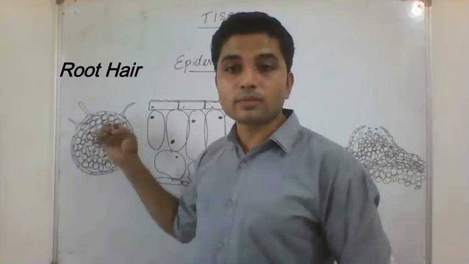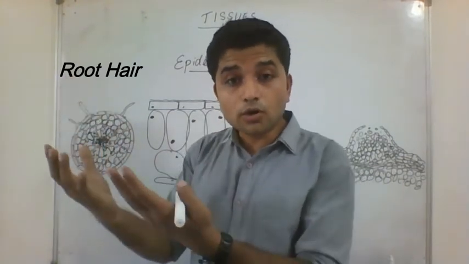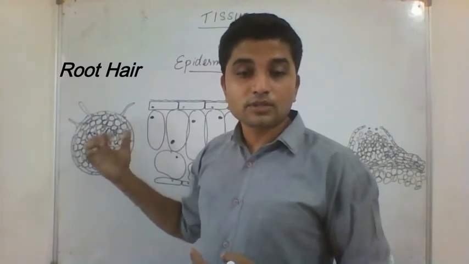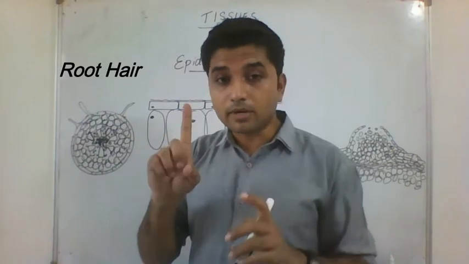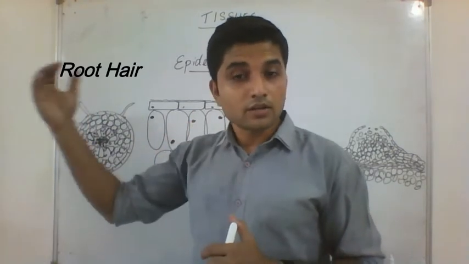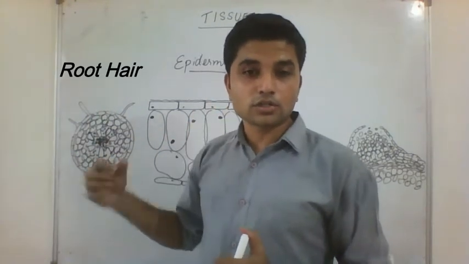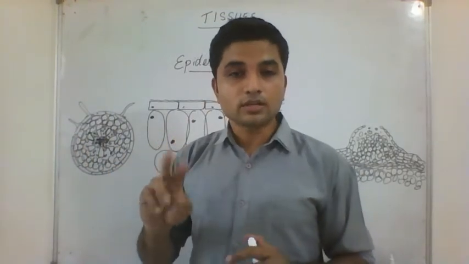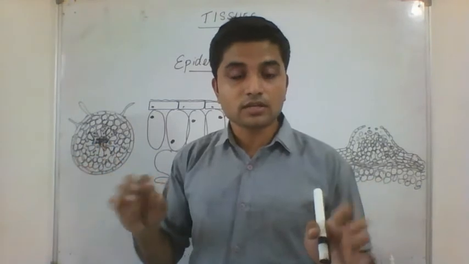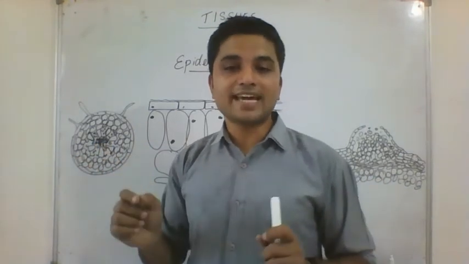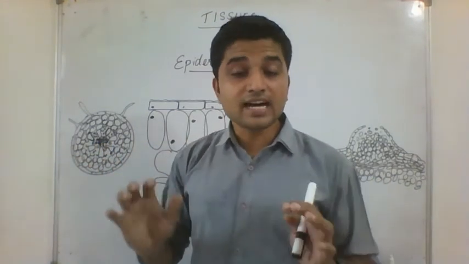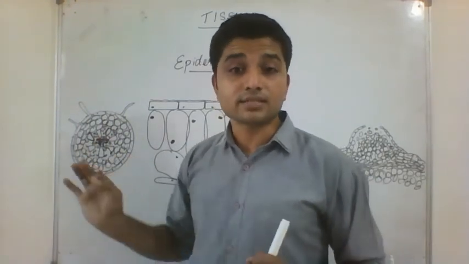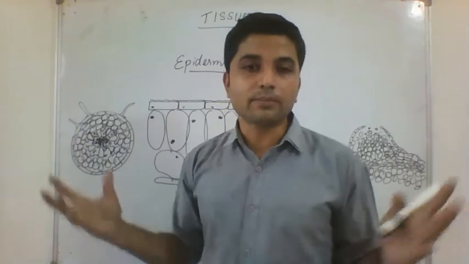They do not allow water from inside to go out, but they will allow water to enter inside the roots. Okay, so they are like sponges. They will absorb water, but only in one direction, unidirectional, from soil to the roots. This is the work of the root hair. Root hair or trichomes, they both look like hair-like structures. Trichomes are present in the stem, root hair is present in the roots. They are special structures or modifications of the epidermis.